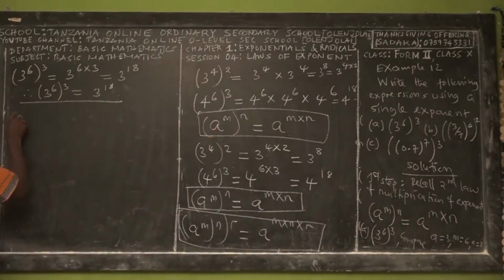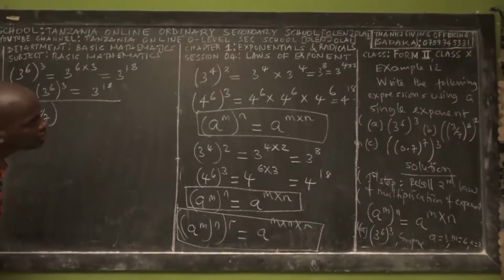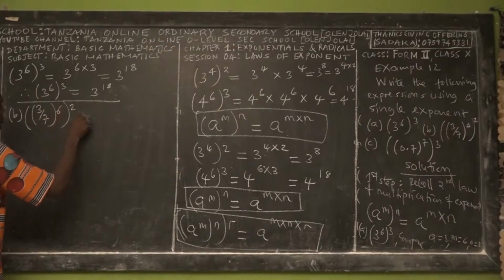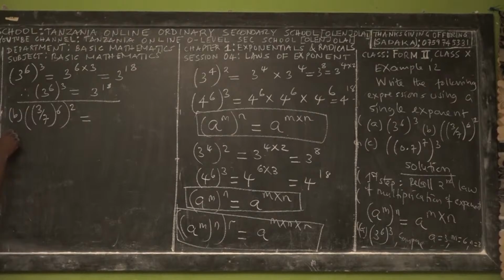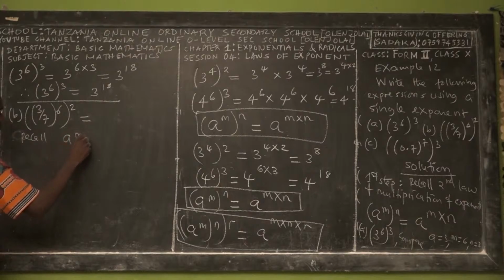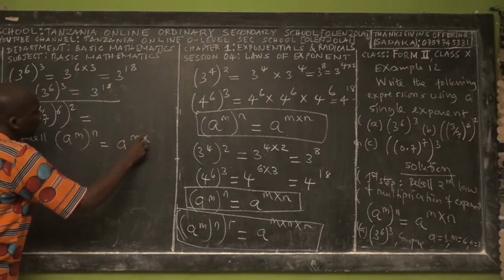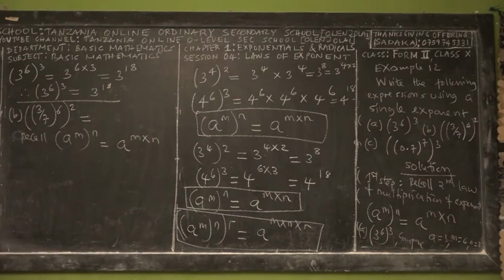Roman B. Roman B will be given 3 over 7 power 6, and this one squared. This is equal to what? So if we recall the law, a power m, then power n, is equal to a power m times n.